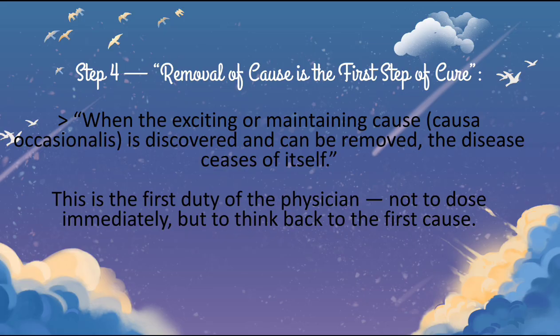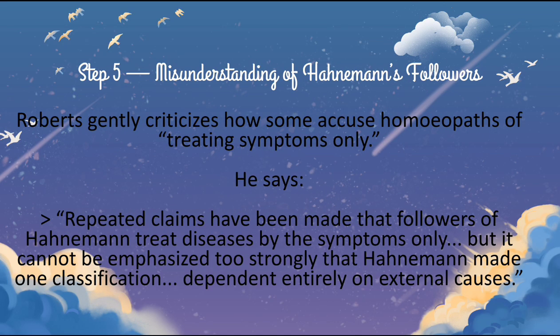If there is an external cause, what do we have to do? We have to tell them, you have to change that job, or change what you're doing right now. And if the person says that I want a medicine, then we all know that we'll give 1 dose of placebo for mental satisfaction. Then step 5, misunderstanding of Hahnemann's followers. Robert generally criticizes.